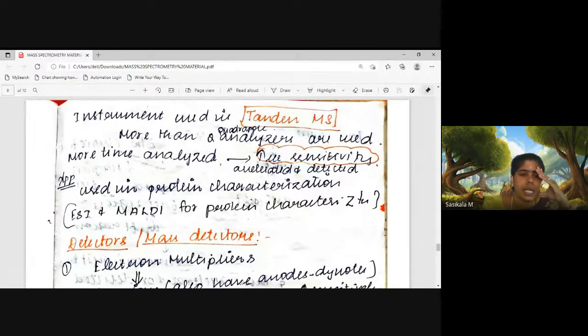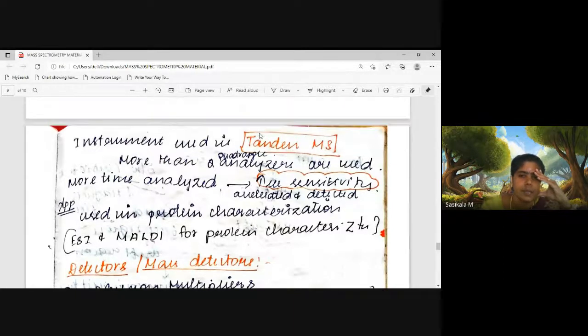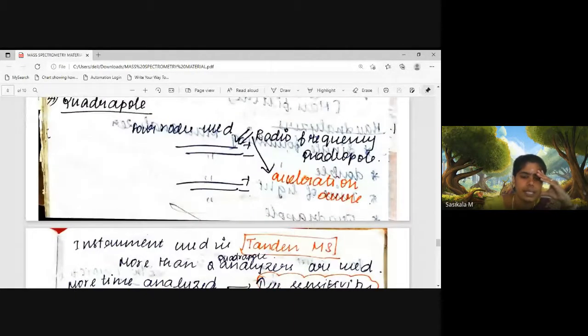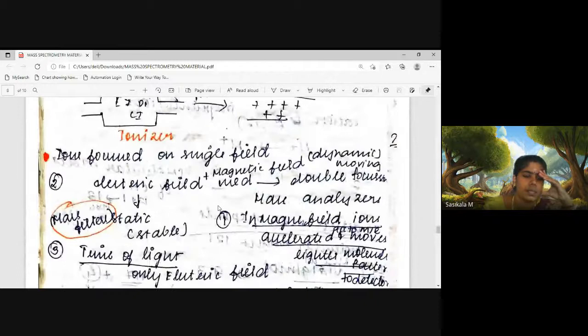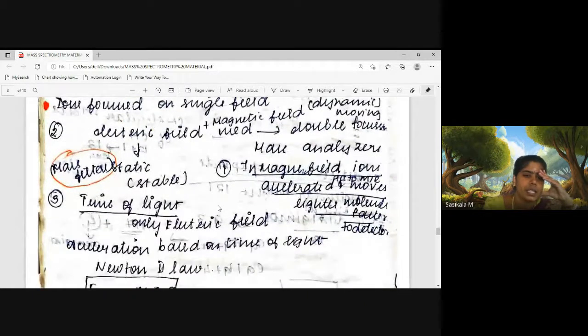Which analyzer is used for tandem mass spectrometry? The quadrupole analyzer. Tandem, you should have heard, it is not N, it is M, tandem mass spectrometry, MS. According to the analyzer used, mass spectrometry is also called by a particular name, either TOF, that is time of flight.